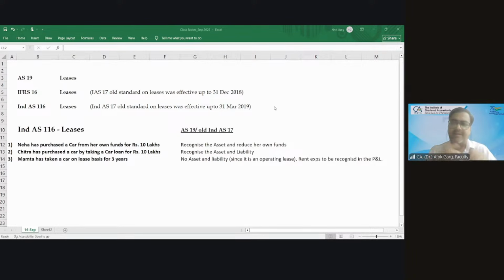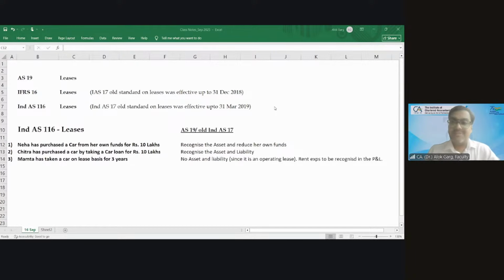Then the second instance. In 2008, Sir David Tweedie, who was the chairman of the International Accounting Standards Board, I'm talking about IFRS, was traveling to Canada for attending a conference. When he sat on an aircraft, the CFO of that airline company was also sitting next to him.